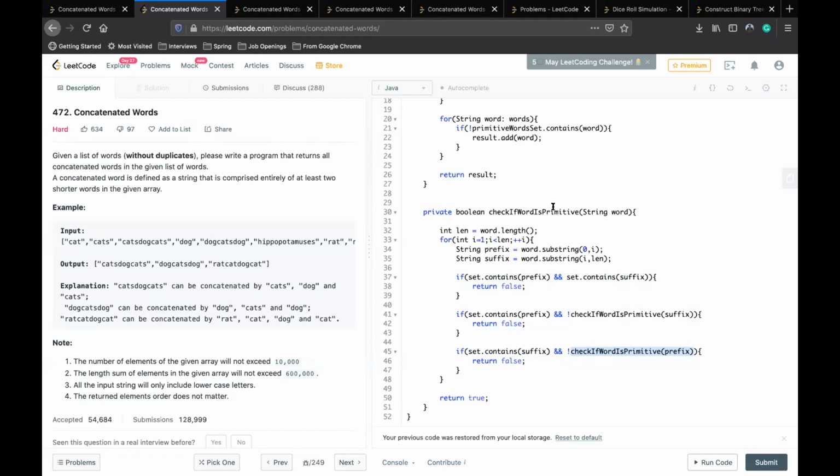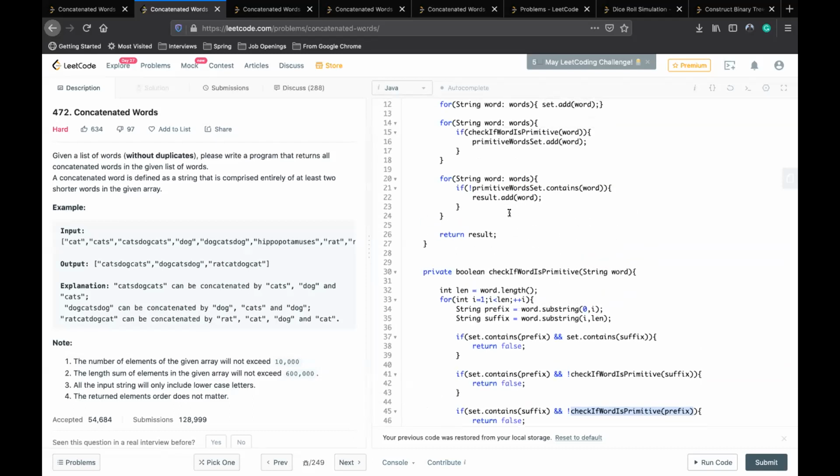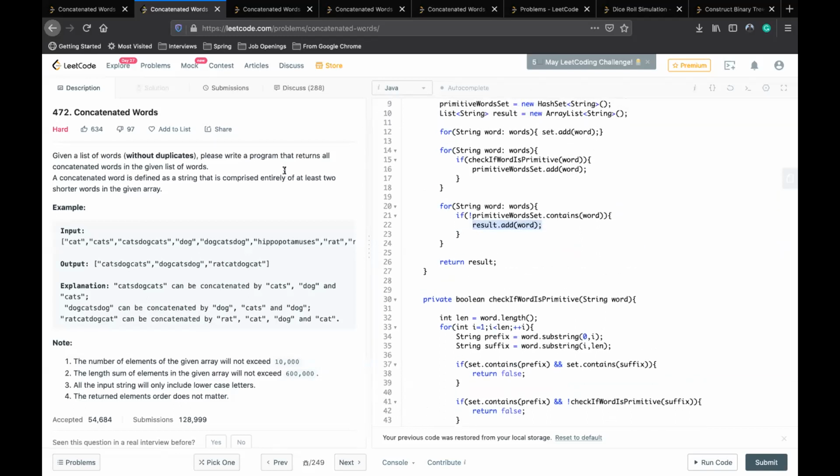But in this, you are trying to verify that the non-primitive ones can be broken down perfectly. Yes, this will tell me whether that word can be broken down or not. If it cannot be broken down, then I add it into the list. Oh, okay, makes sense. And then I again try for each word, and I add it to my result. This is a good one, yeah.